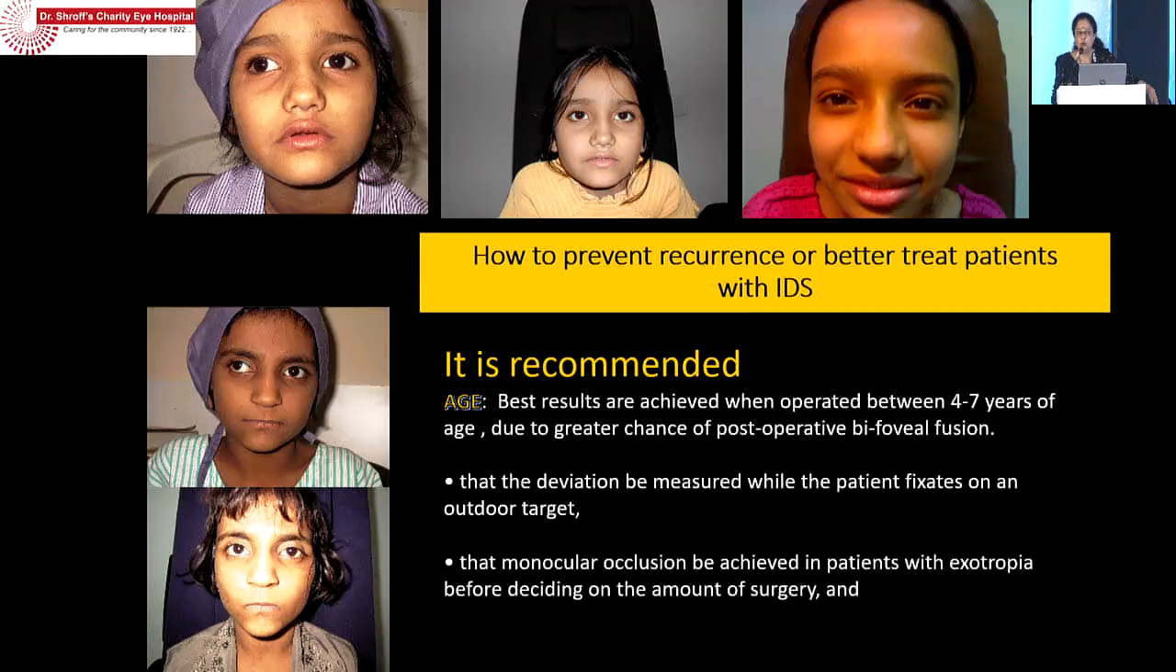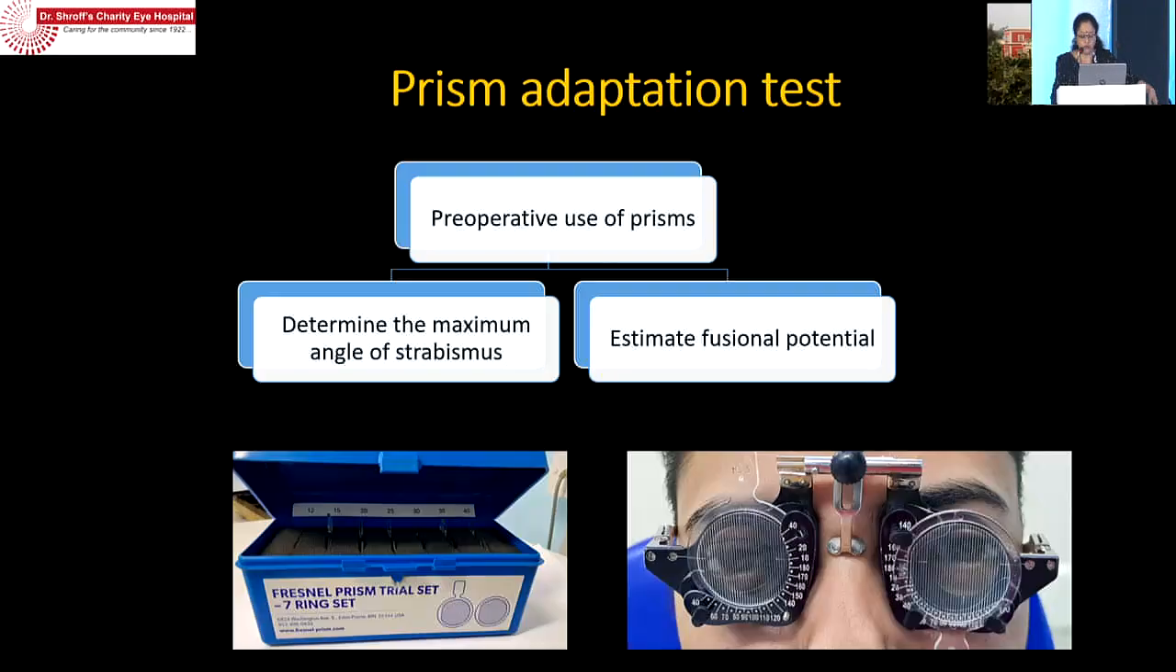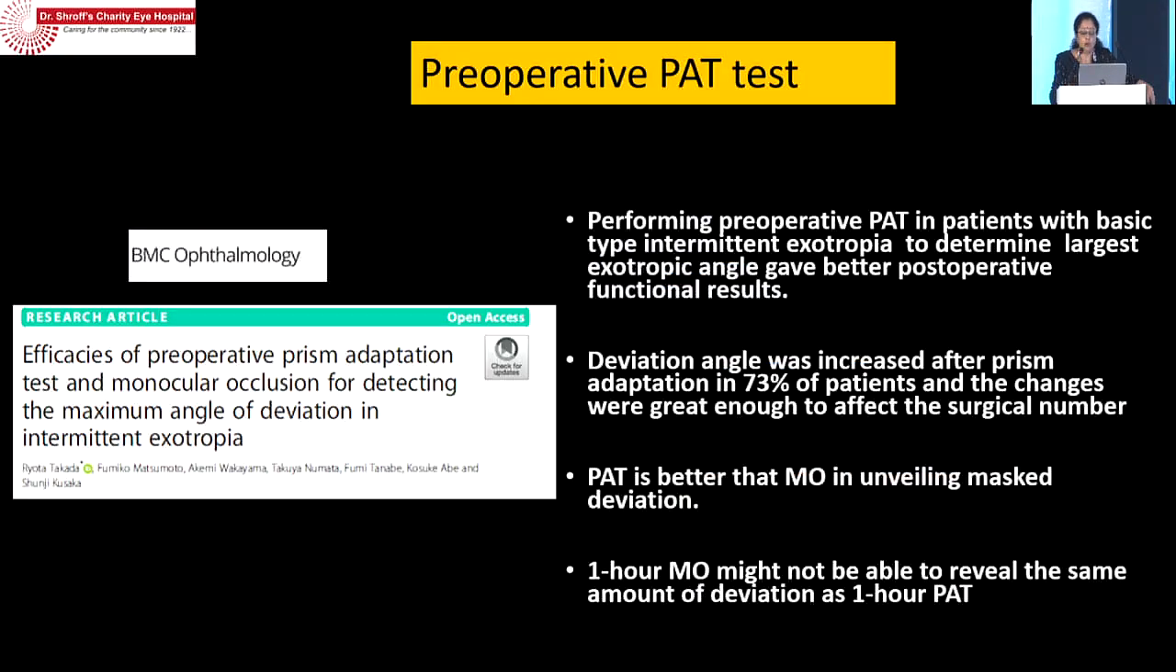You can do a monocular occlusion to decide the amount of surgery. But a prism adaptation test is much better. We can use the Fresnel prisms, and we can determine the maximum angle of strabismus. So we can put the Fresnel prism, make them sit for 1 hour, and we can estimate whether they'll have a fusional potential. And also we want to know how much of the maximum angle of strabismus is there. So the preoperative PAT test, whether it is better than the monocular occlusion test.